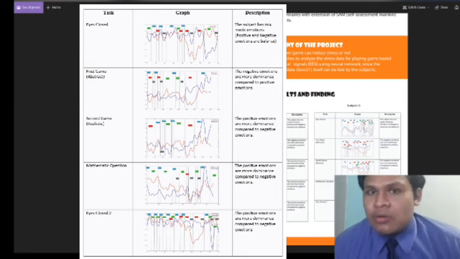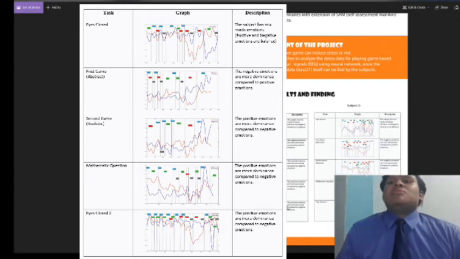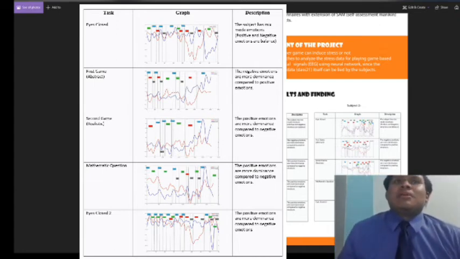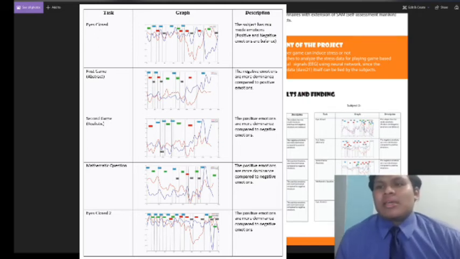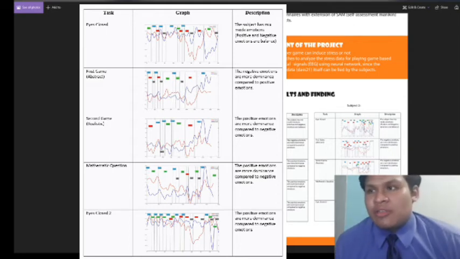The subject shows more positive emotion. For the eyes closed, the subject also shows the same, the positive emotion is more dominant. So what we can say is that by playing games, the subject can reduce their stress, as you can see in the mathematics part, after playing the game, the subject has more positive emotion.